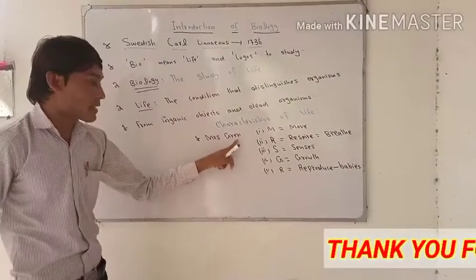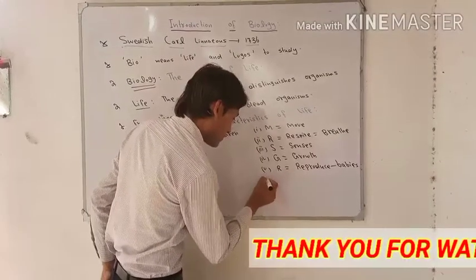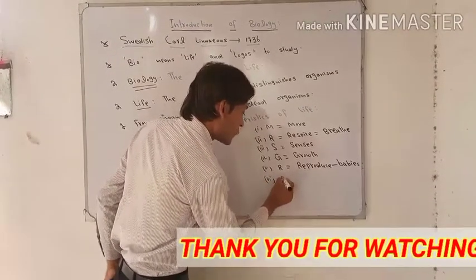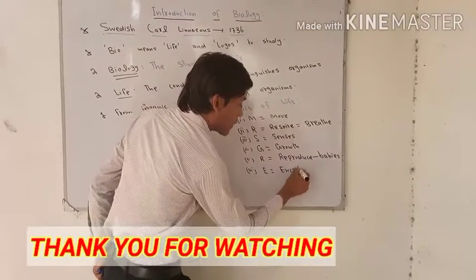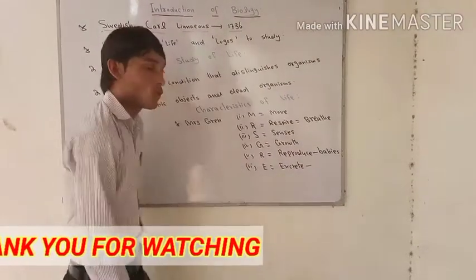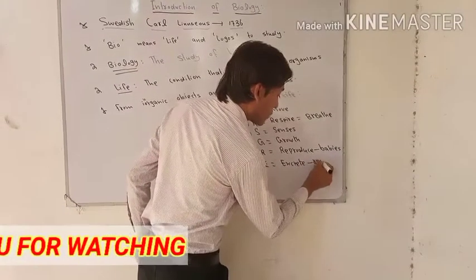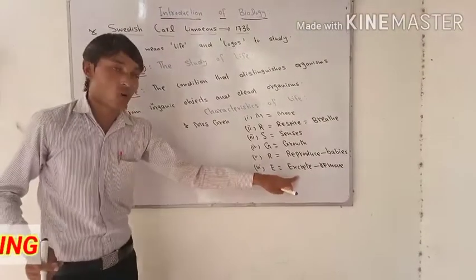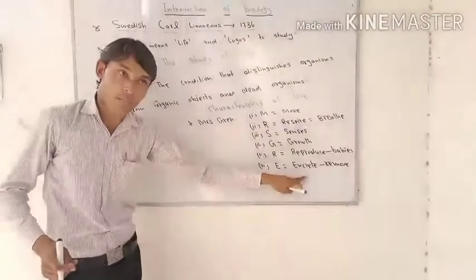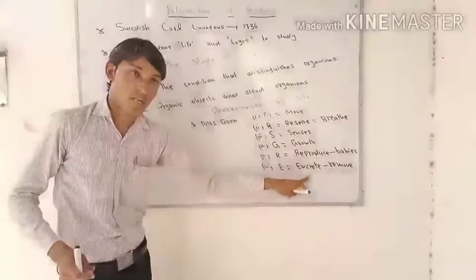The next characteristic is E. E stands for excretion. Excrete simply means remove. So what does excretion mean? The removal of metabolic waste from the body is called excretion.